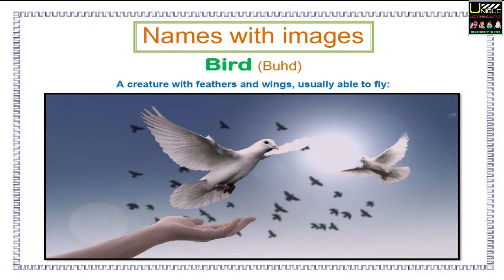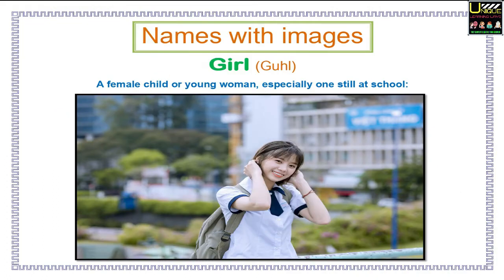Names with images. Here you will see a word with its pronunciation, explanation, and an image. Bird. A creature with feathers and wings, usually able to fly. Girl. A female child or young woman, especially one still at school.